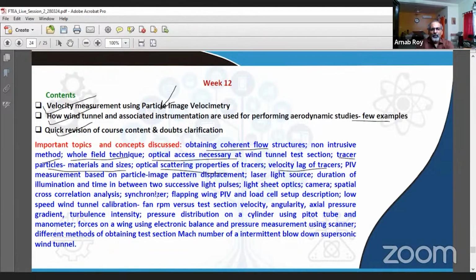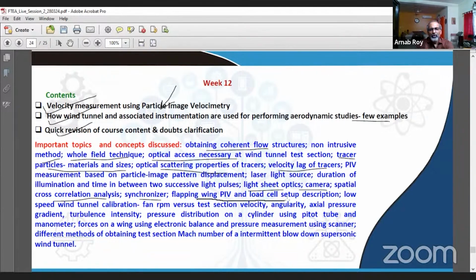And we talk about the light sheet optics, suitable cameras, spatial cross-correlation analysis in order to obtain the velocity vectors from the instantaneous pictures of the flow field where the tracer particles are illuminated and they are translating through the field, and therefore they are getting displaced over short time intervals. Looking at the importance of a synchronizer in that setup.